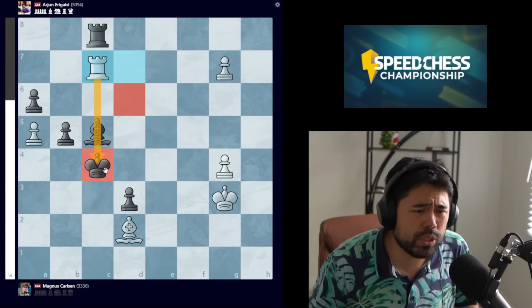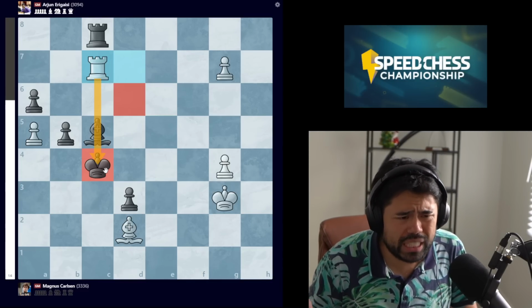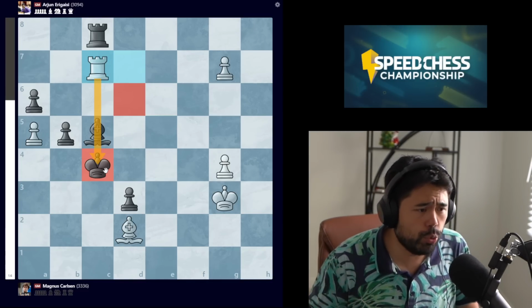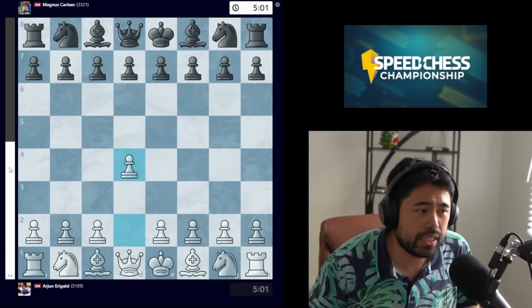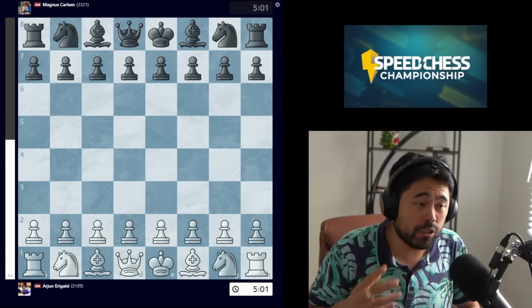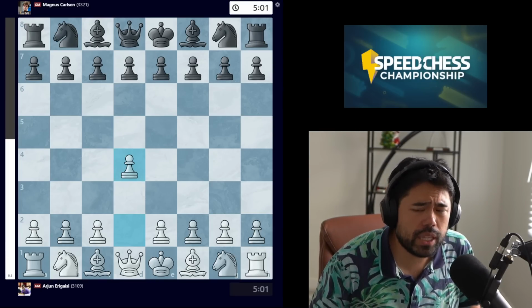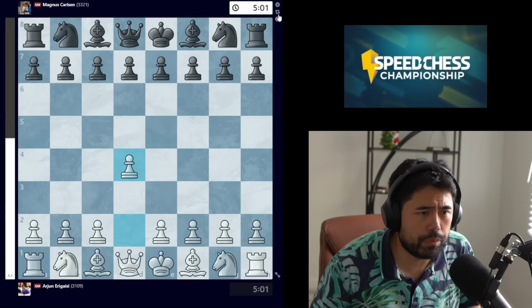So Magnus wins the first game of the match, taking a 1-0 lead. They would draw the second game. Arjun will win the third game. And so with the score, I believe, 1.5, we'll jump into the next game. Sorry that I didn't have it right at the start, with Arjun having the white pieces. So we got the move d4 here from Arjun. I will flip this board for this game.